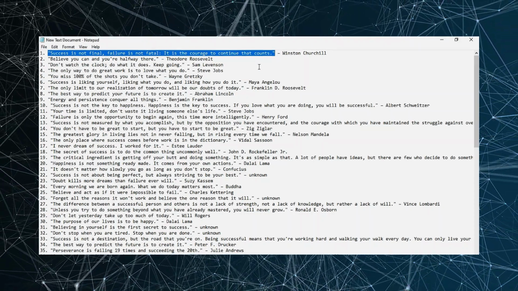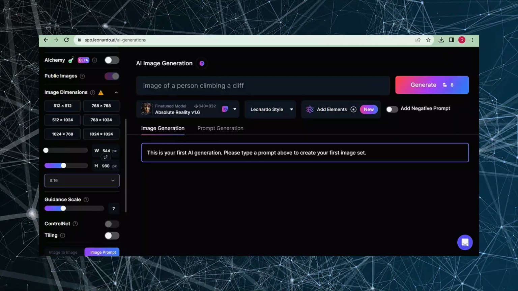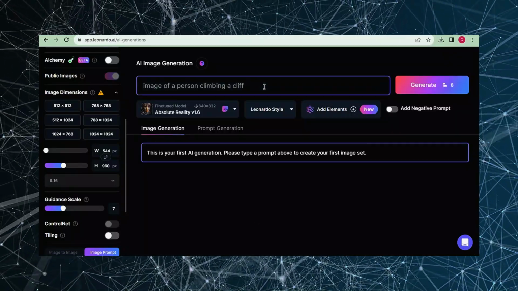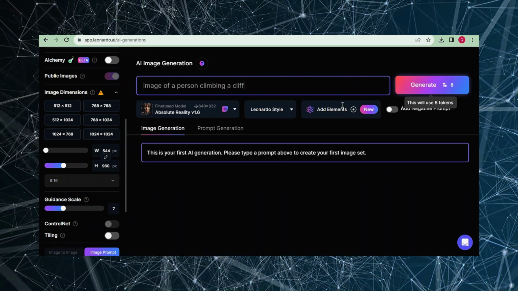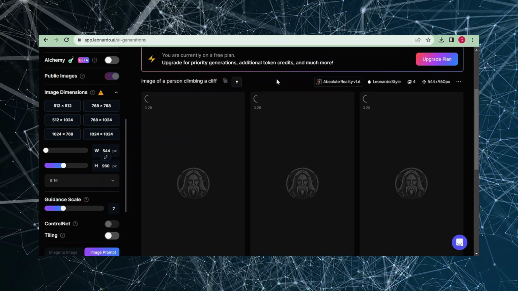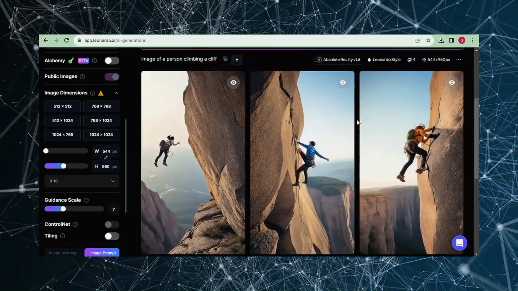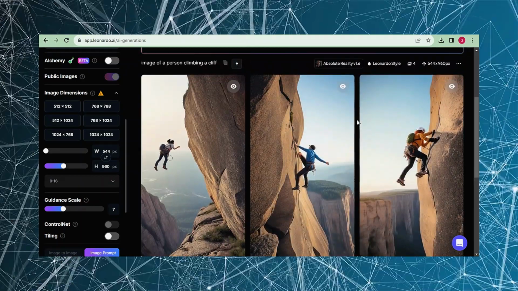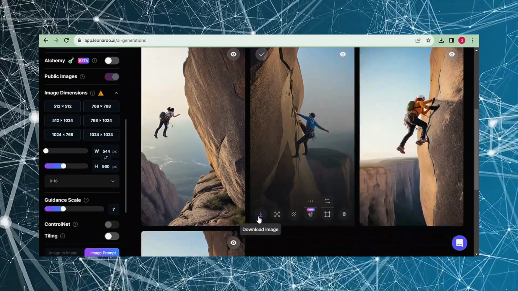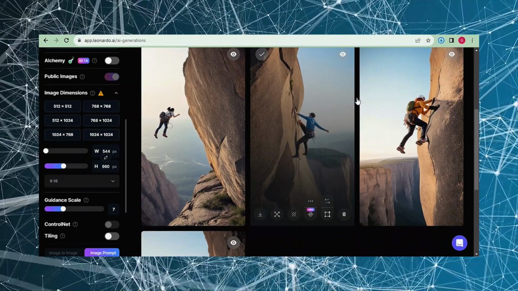Here we will need 3 images for each part of the quote. Success is not final. For this we will use an image of a person climbing a cliff. In the search bar, write image of a person climbing a cliff and it will take a few seconds to generate images. As you can see, all the images have been generated and the second image seems more visually appealing. Click on the image and click on the download button under the image and the image will be downloaded.